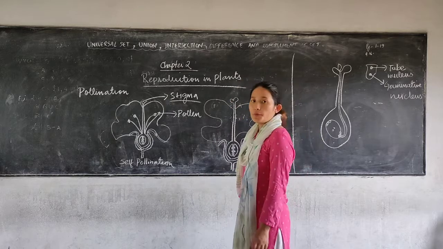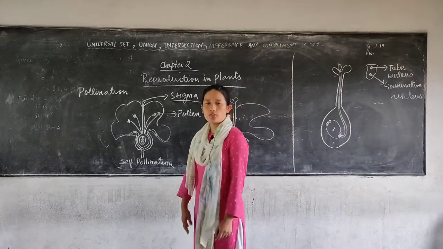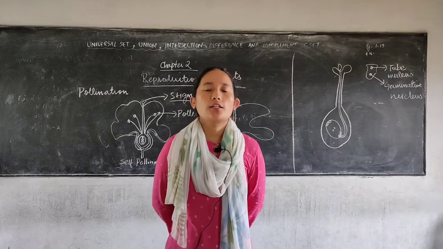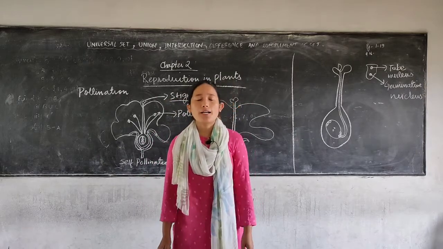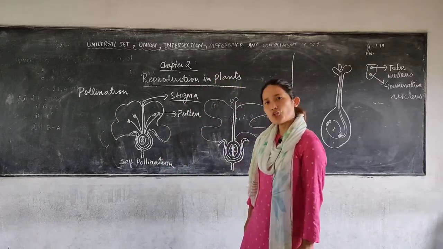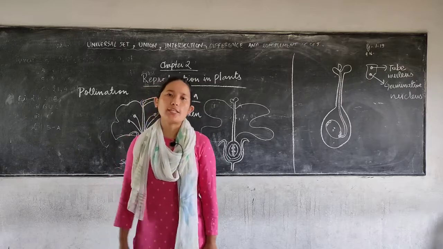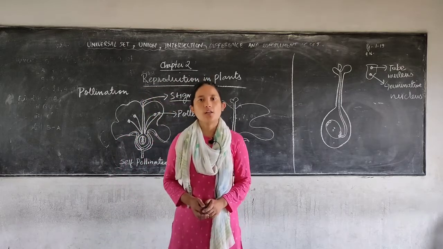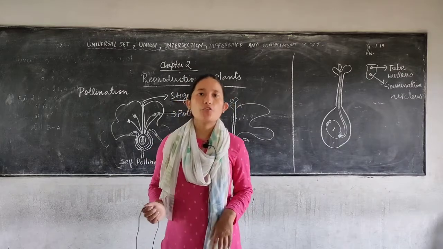We will be continuing chapter 2, that is reproduction in plants. We were dealing with sexual reproduction in plants. In our last class, we have already discussed the parts of a flower. So today, as I told you in your last class, for reproduction to take place in plants, two processes are very essential. Number one is pollination and number two is fertilization.